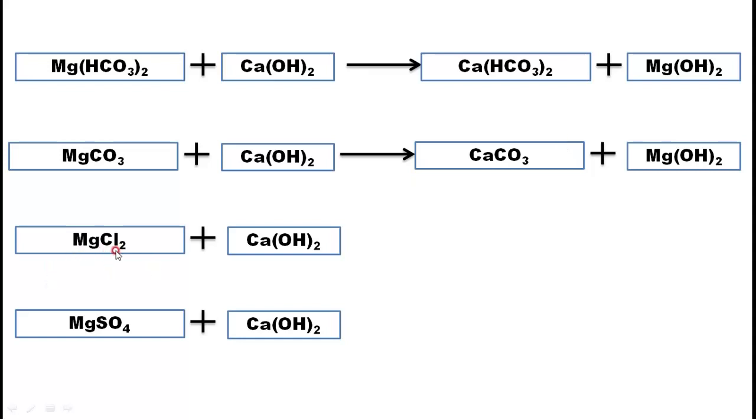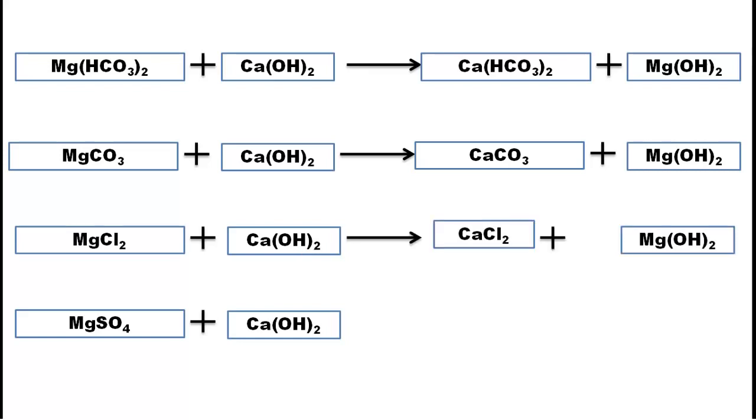Then MgCl2, permanent hardness, it is there. When we add lime to the permanent hardness due to MgCl2, the reaction takes place this way. That is CaCl2, again exchanging the ions, and Mg(OH)2. Now see, this Mg(OH)2 is a precipitate. It will settle down and you can remove it.